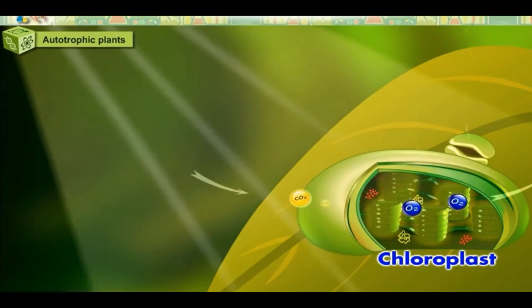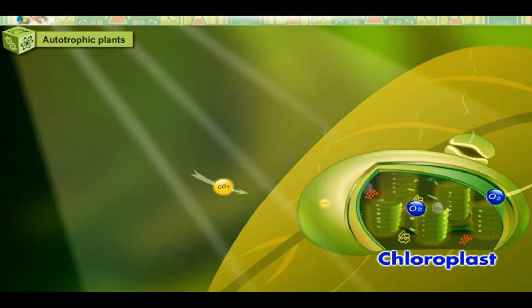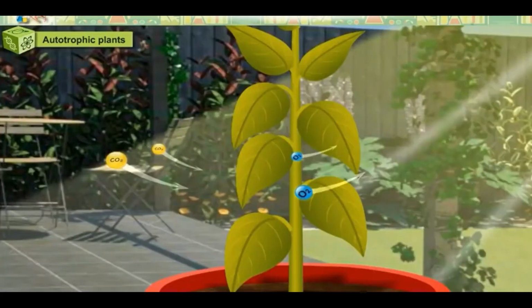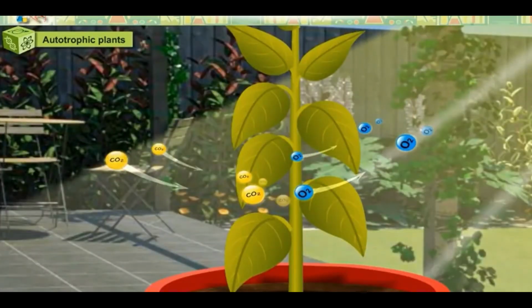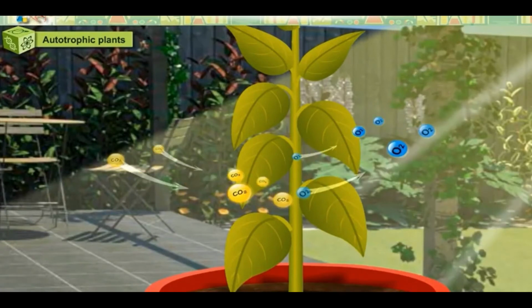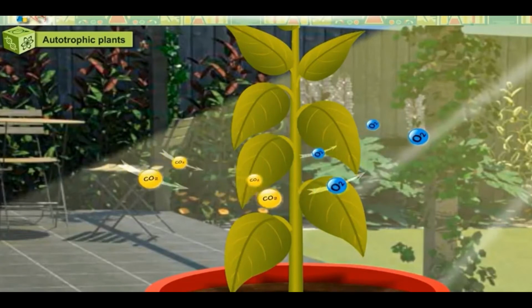Oxygen is given out in this process. Besides leaves, photosynthesis takes place in some other parts like green stem as they contain chlorophyll. This is all about photosynthesis.